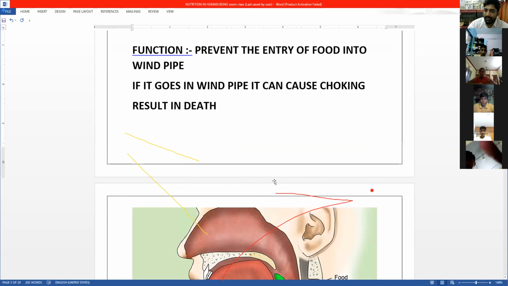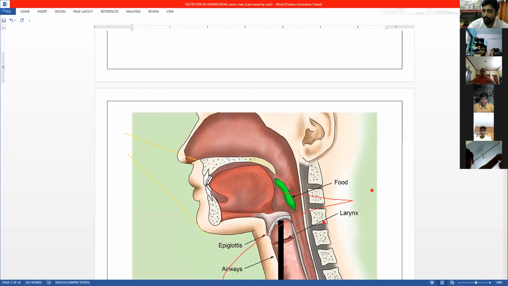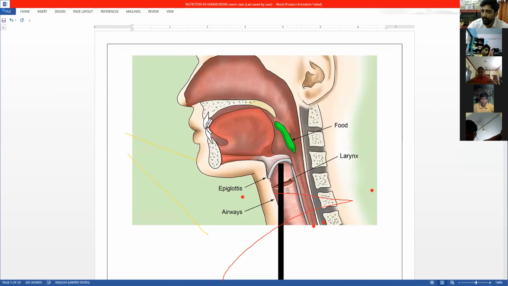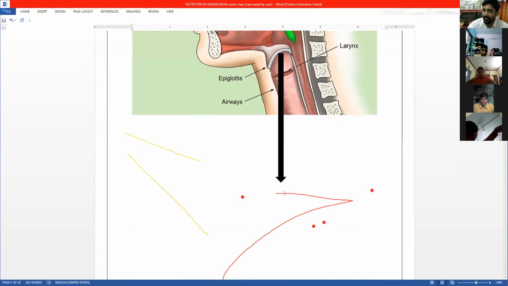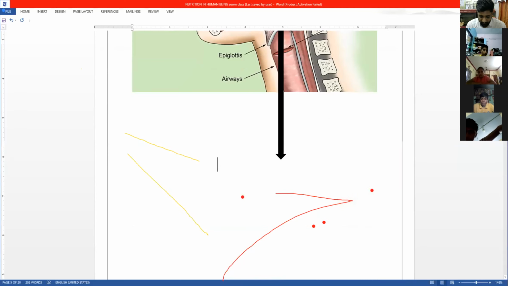Now you can see this being closed. So the food is going inside the food pipe, not in the windpipe. So what is the structure name? Yes, already seen. It is epiglottis.